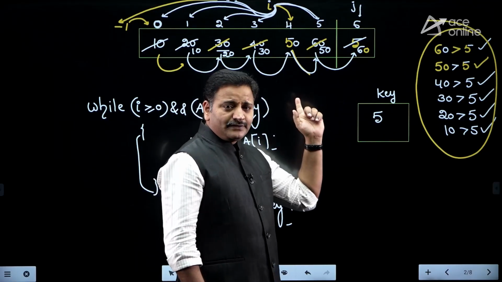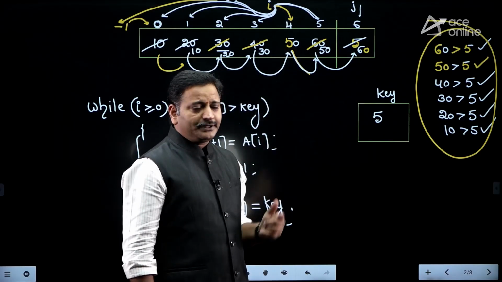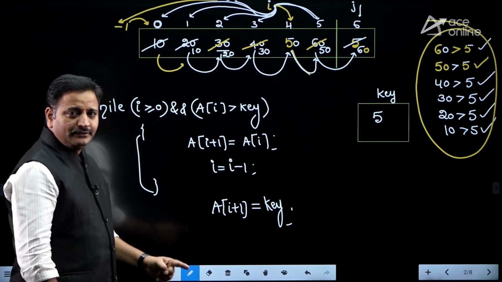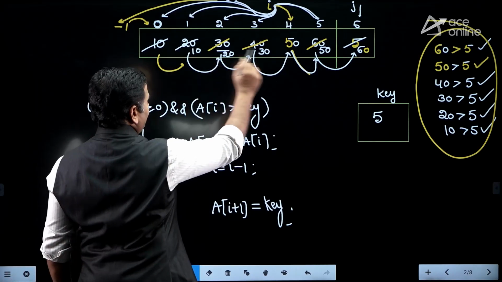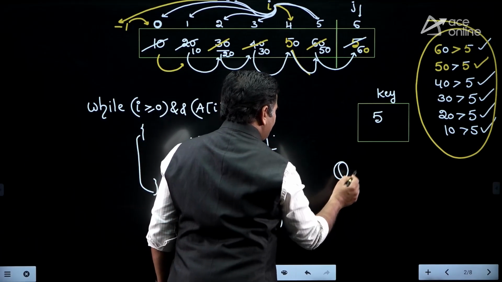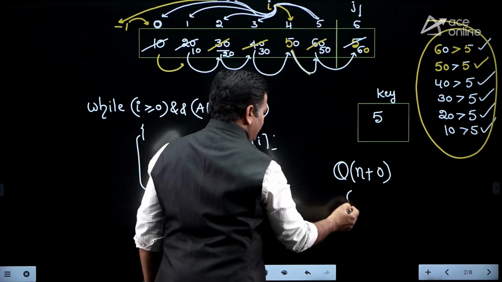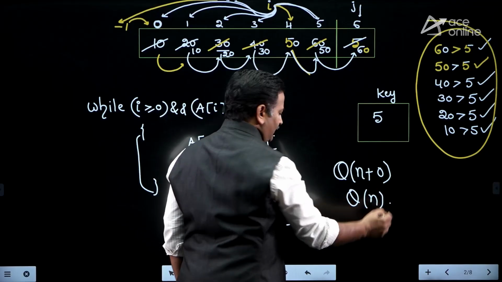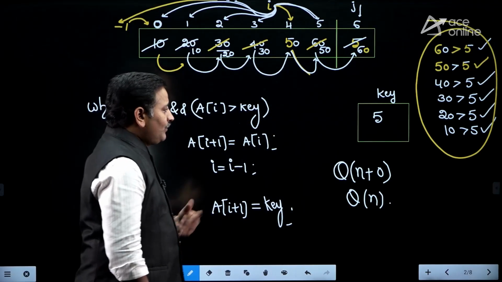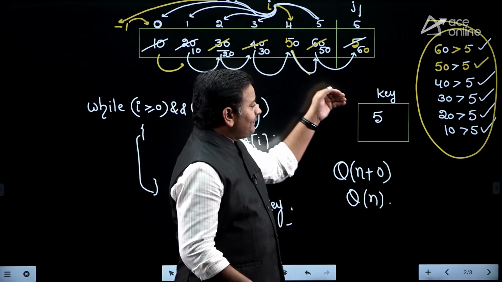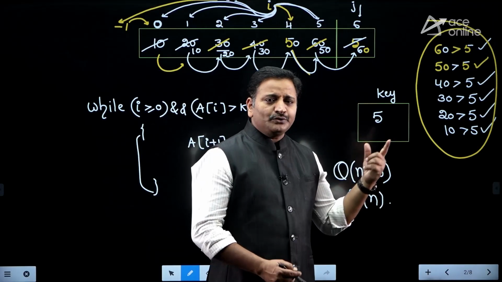As a result of applying sequential comparison, the time complexity, if the array elements are already in ascending order, is as follows. Here we have ascending order, so inversions are not there, and it takes n plus d with d value equal to 0, which is theta of n, if the array elements are already in ascending order. Internally we are applying the sequential search algorithm for finding the position.